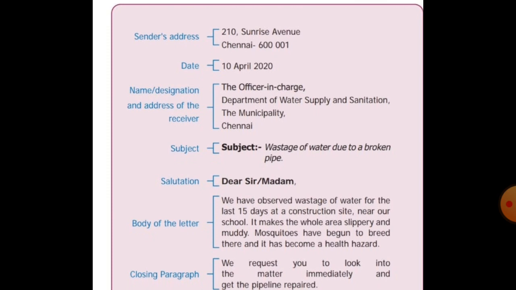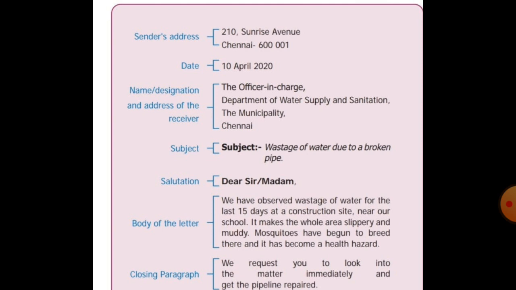See, this letter is about writing to the officer, explaining to him about wastage of water due to a broken pipe. Suppose in front of your school, the pipe is broken. So water is leaking from the pipe, and the water is stagnant, many mosquitoes are breeding there, so it causes diseases for us, isn't it? So in order to avoid that, we are going to write the letter to the municipality. So water supply, water sanitation, all this we have to write to the municipality officer.